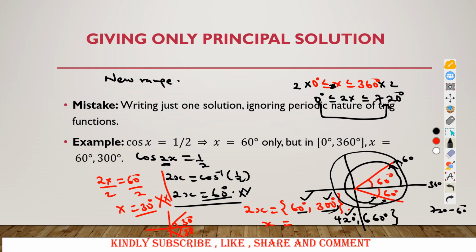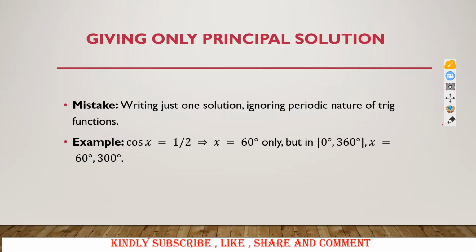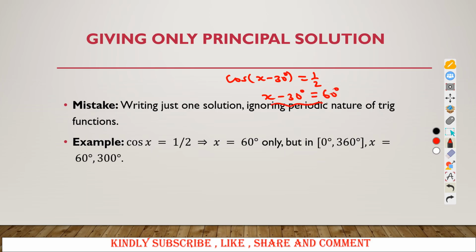First get the new range, then from the new range you'll be able to get the required answer. So the range can change. For example, you can have cos of x minus 30 degrees equal to a half. When you solve this, you get x minus 30 degrees equal to 60 degrees. Another thing, don't manipulate this before you get all the required angles.